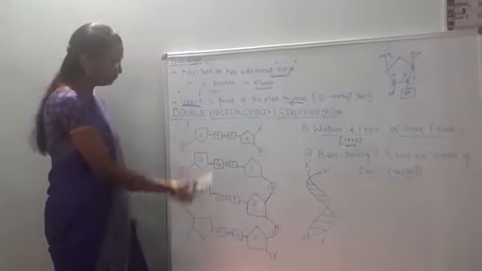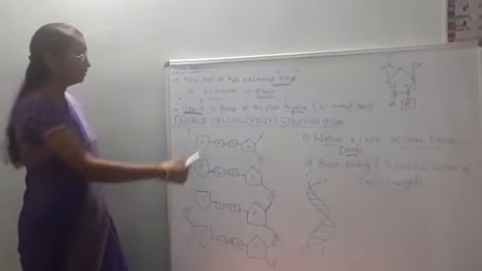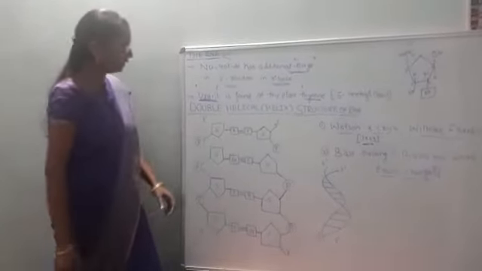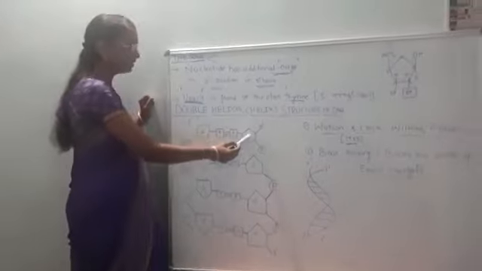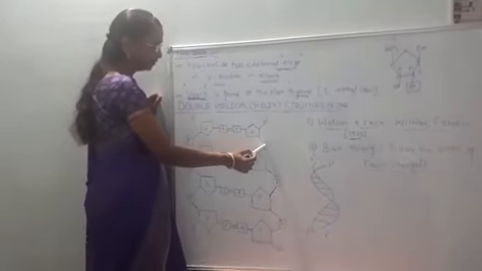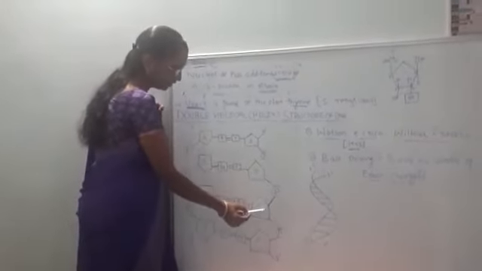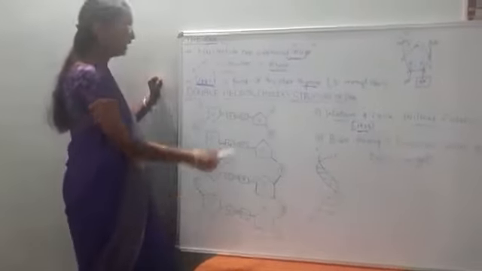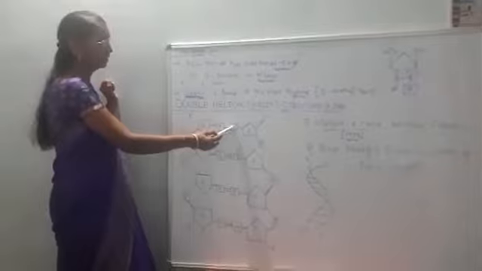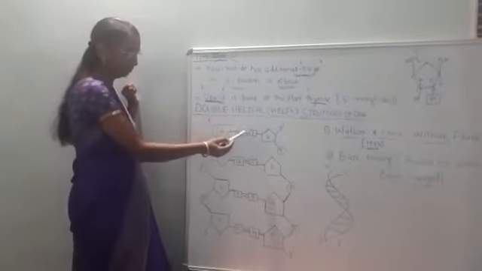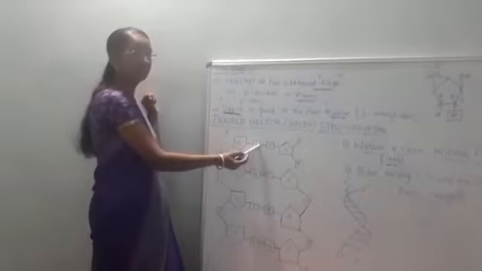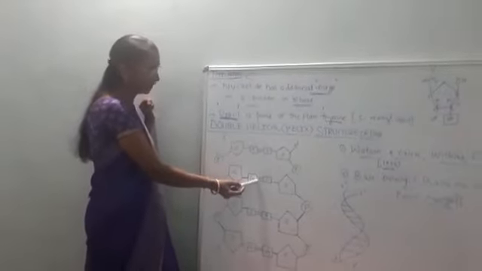This shows the sugar, phosphate at 5' and 3', and the purine pairing with a pyrimidine with 2 hydrogen bonds and 3 hydrogen bonds.